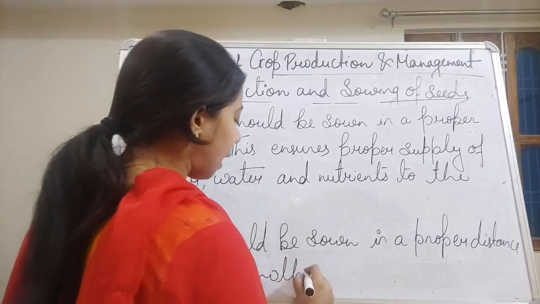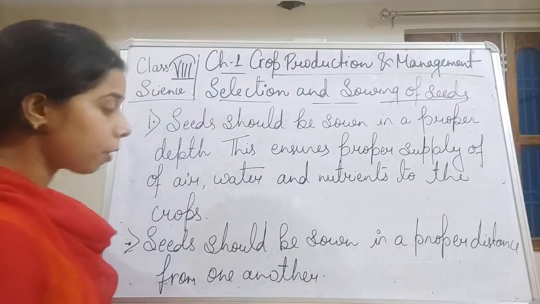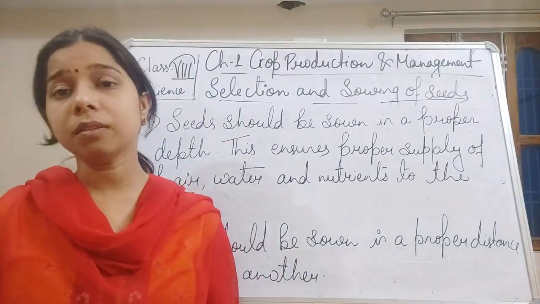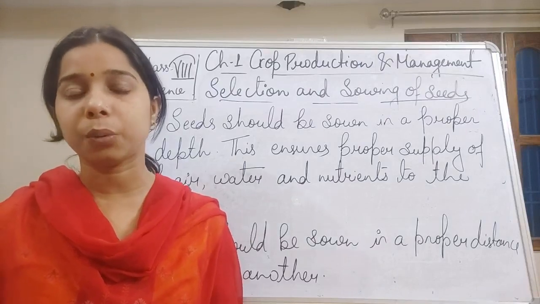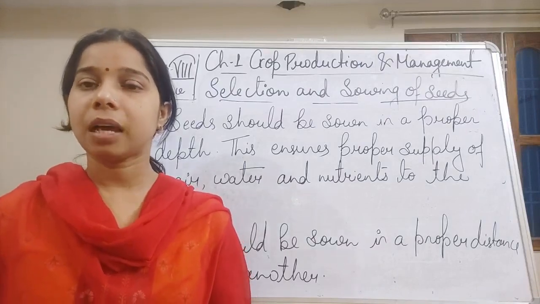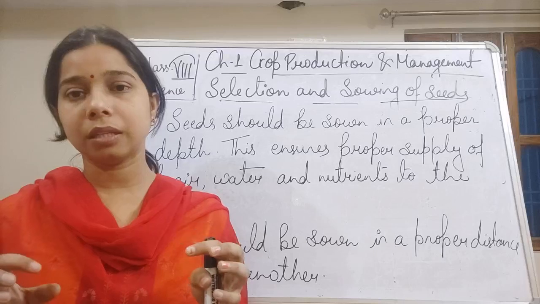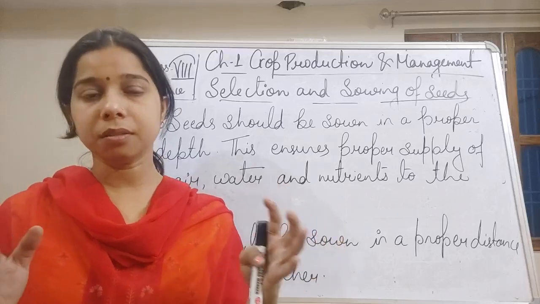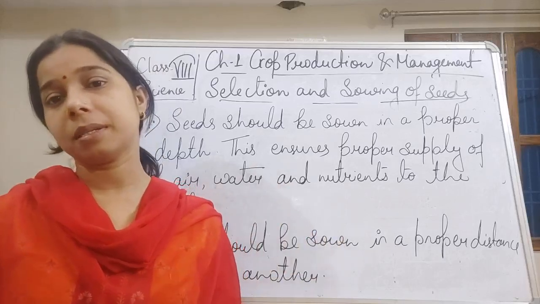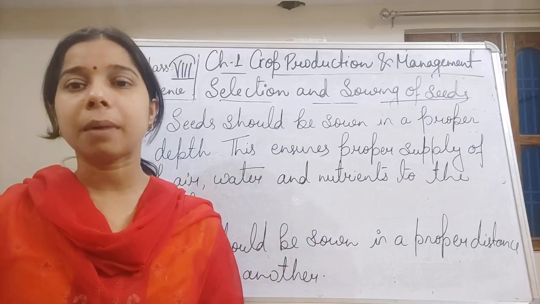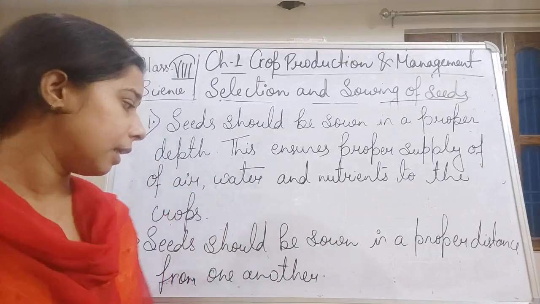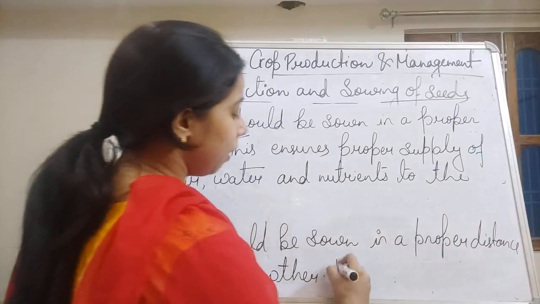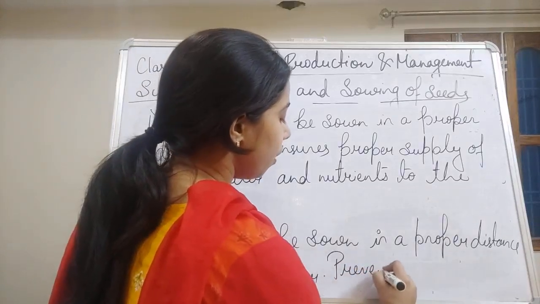If we sow them at a proper distance, students, this will help in preventing the overcrowding of the seeds. You see, if we sow seeds at a proper distance, they will get a sufficient amount of air and space.